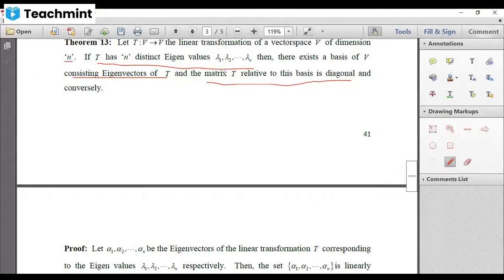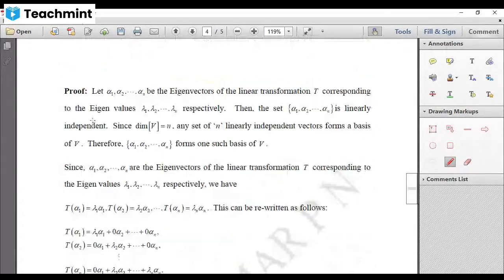Since we are given n distinct eigenvalues, for each eigenvalue there exists at least one eigenvector. Therefore, let us assume that alpha 1, alpha 2, up to alpha n are the eigenvectors of T corresponding to lambda 1, lambda 2, up to lambda n respectively.